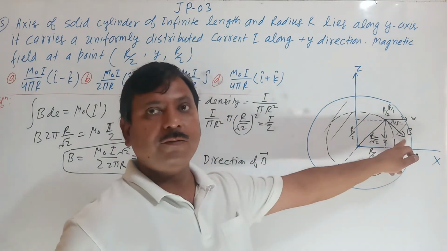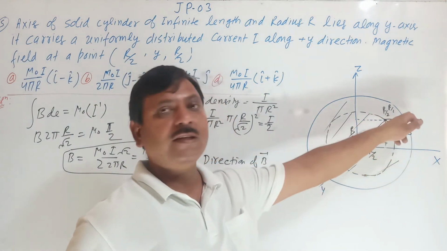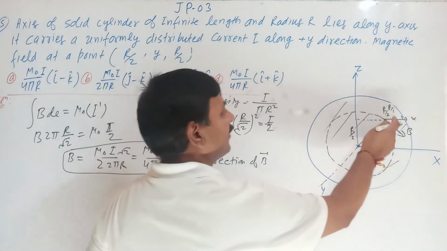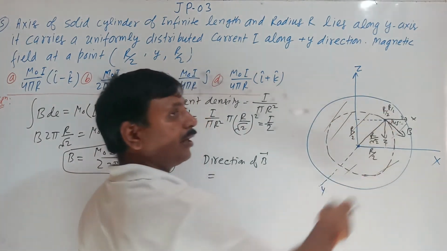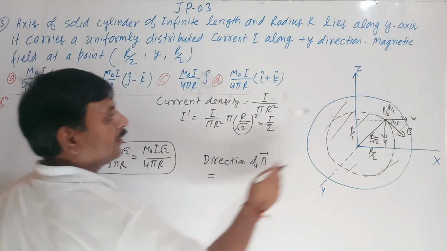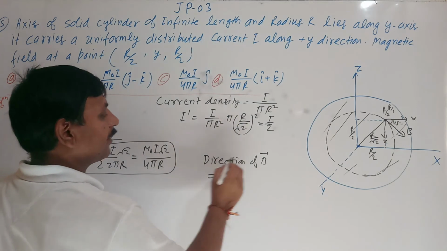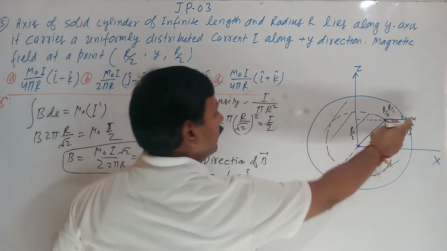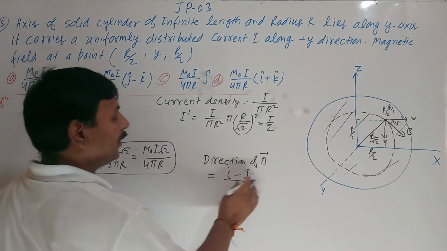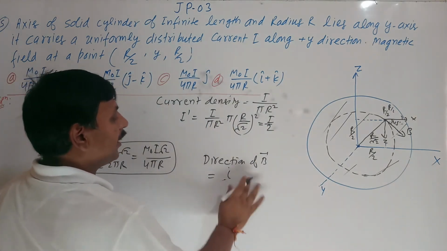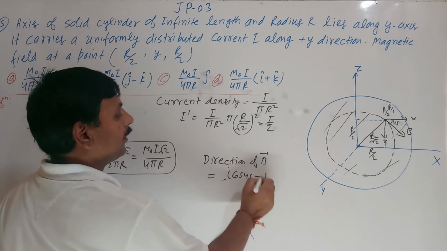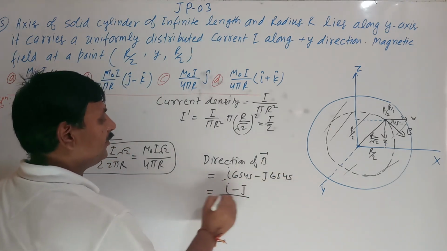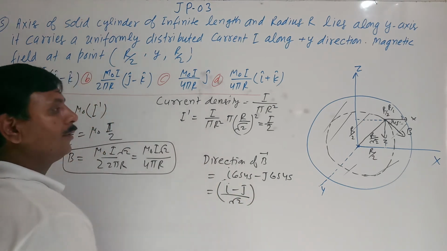See here, what will be the component along x-axis? B cos 45, and along z-axis this is the negative direction. So what will be the direction? Positive of x-axis and negative of z-axis. And cos 45 means, you can say here cos 45, so direction of B is i minus k upon root 2.